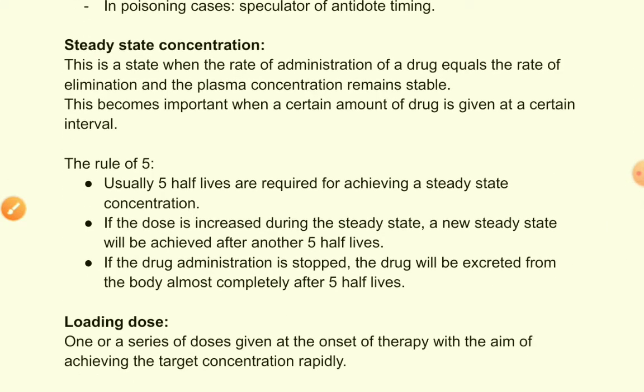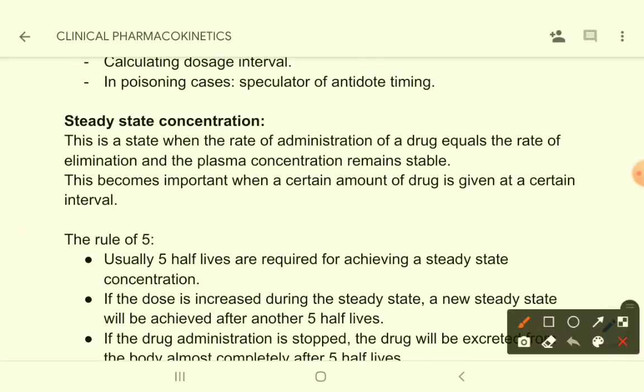Now come to steady state concentration. When we talk about half-life, the term steady state concentration should be discussed. Now what is steady state concentration? This is a state when the rate of administration of a drug equals the rate of elimination and the plasma concentration remains stable. That means in a steady state concentration, the administration of a drug and the elimination of a drug equals, right? So this becomes important when a certain amount of drug is given at a certain interval. So see the rule of 5. Let's see the rule of 5.